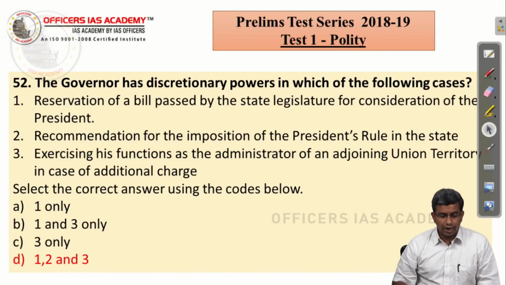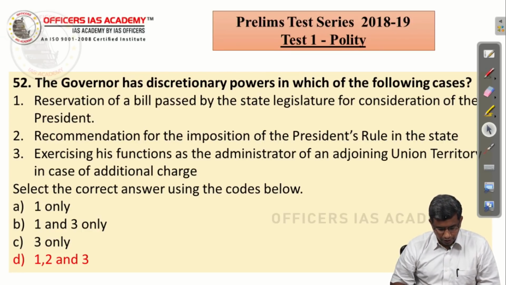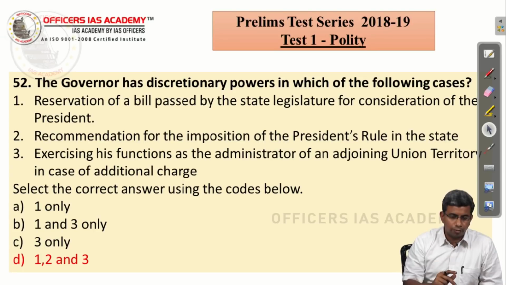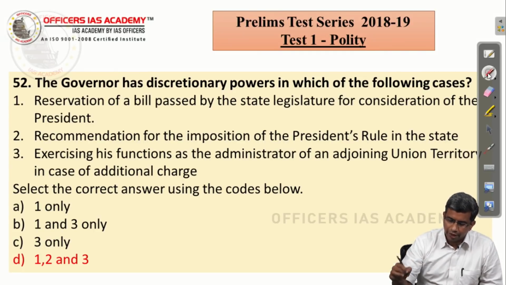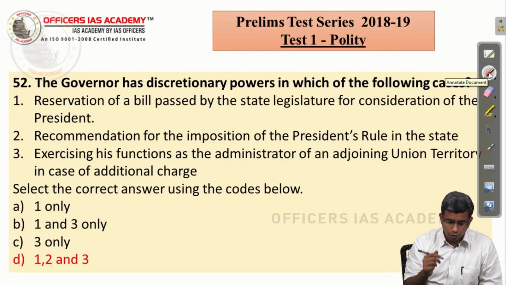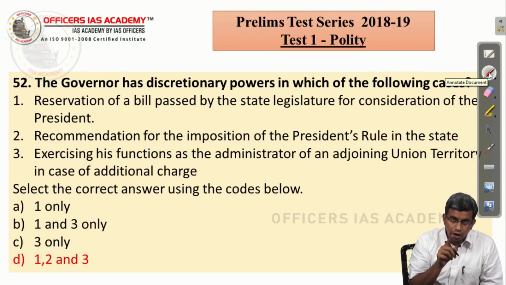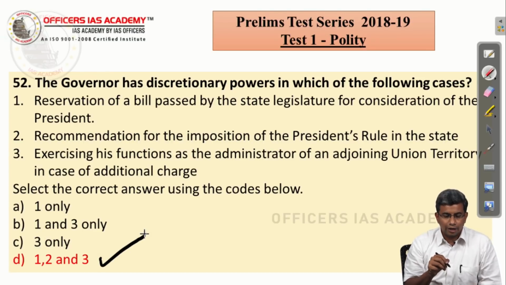The Governor has discretionary powers in which of the following cases? Reservation of a bill passed by the state legislature for consideration of the President, recommendation for the imposition of the President's rule in the state. The moment you know the first two statements are correct, you have arrived at the right answer. Again, the first and the second statement is right, then the only choice which has both the statements as right is D. Understand?